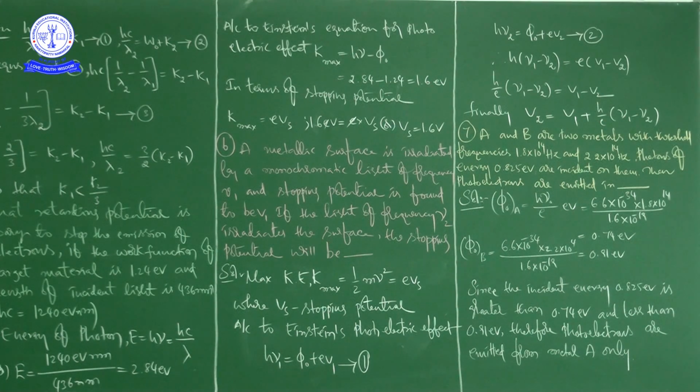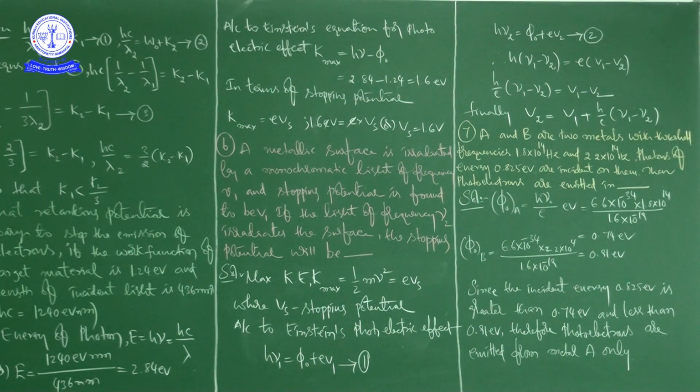So therefore, h into nu1 minus nu2 is equal to e into V1 minus V2. Finally, h by e into nu1 minus nu2 is equal to V1 minus V2. So mathematically, at last you can write V2 is equal to V1 plus h by e into nu1 minus nu2.